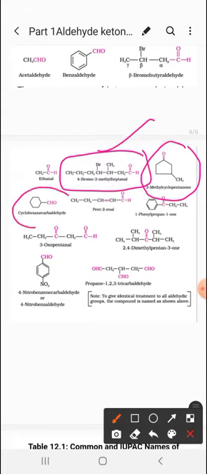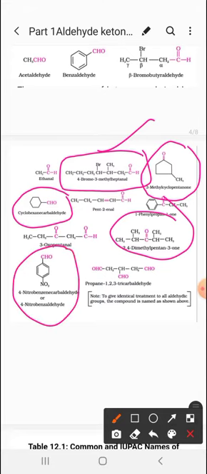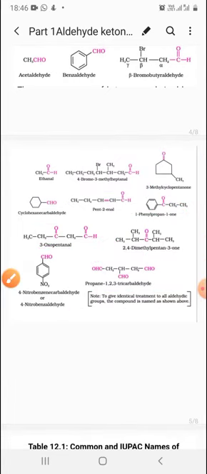This is cyclohexane carbaldehyde. Next is pent-2-enal. Next, 1-phenylpropan-1-one. Next, 3-oxopentanal. Next, 2,4-dimethylpentan-3-one, and the next is 4-nitrobenzaldehyde, and next propane-1,2,3-tricarbaldehyde. So these are the IUPAC names of these compounds, and it is very important.